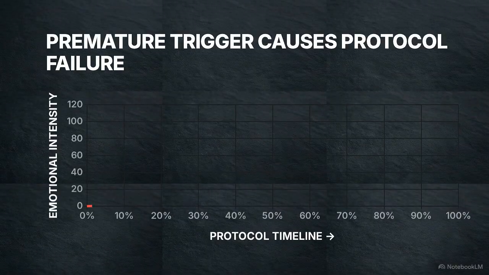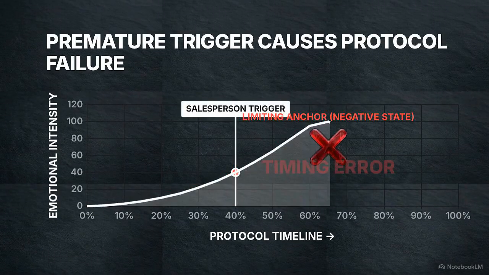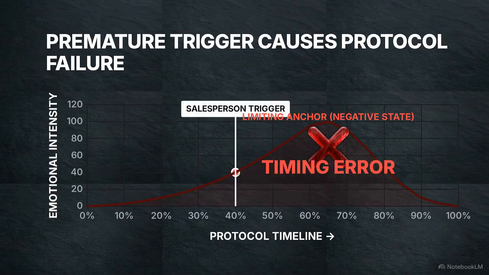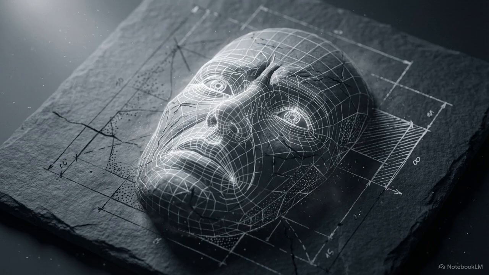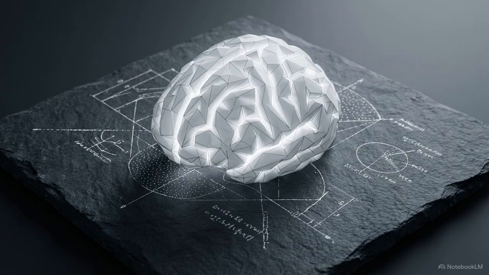If the trigger is fired before the negative emotion is fully active, the protocol will fail to link the two states correctly. This simultaneous firing creates an internal cognitive dissonance, forcing the brain to reconcile two contradictory responses at once. This forced dissonance creates the instability needed to displace the negative association. Step 4 is the collapse, where the override is finalized.